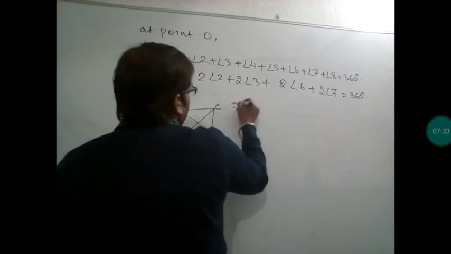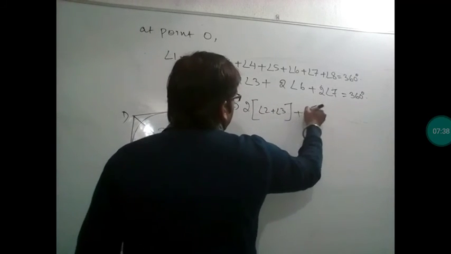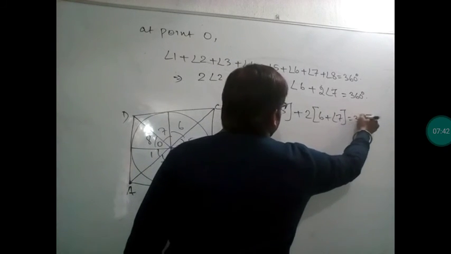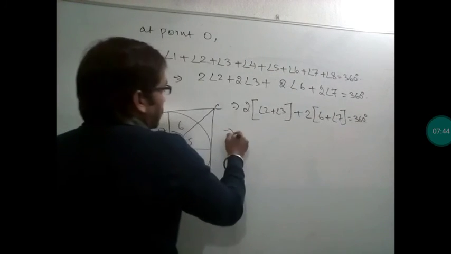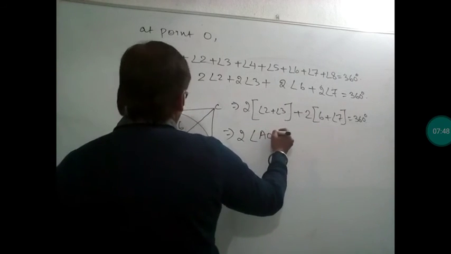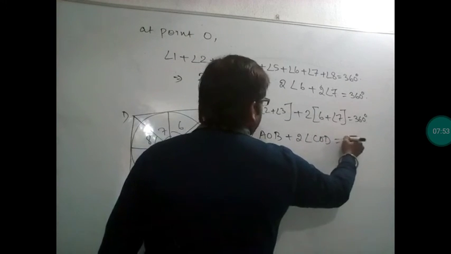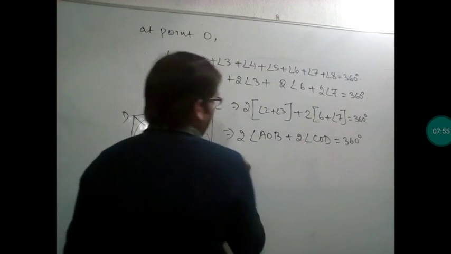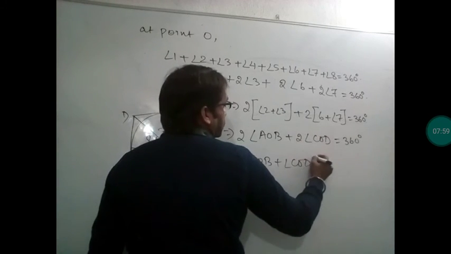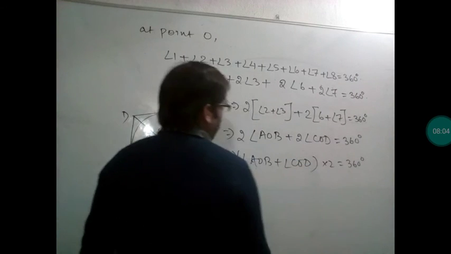Now 2 is common here, so angle 2 plus angle 3 at one place, and angle 6 plus angle 7 at one place, equal to 360 degrees. Angle 2 plus angle 3 is angle AOB, and angle 6 plus angle 7 is angle COD. Again 2 is common, so angle AOB plus angle COD is equal to 360 by 2, that is equal to 180 degrees. Clear?